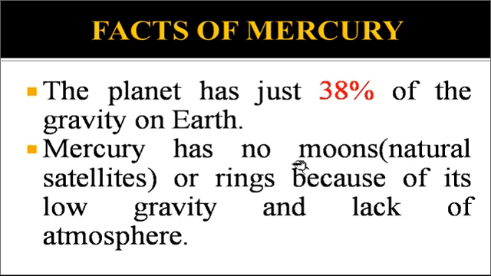Mercury has no moons, that means no natural satellites or rings around it, because of its low gravity and lack of atmosphere. So what are the two pieces of information? It has low gravity and it has lack of atmosphere. For this reason, it doesn't have any moons or rings as of now, or any we can see from Earth through any telescope or other terrestrial technological items.